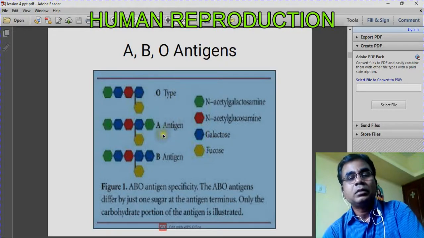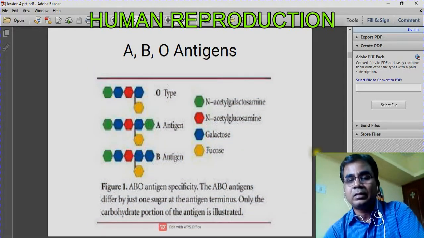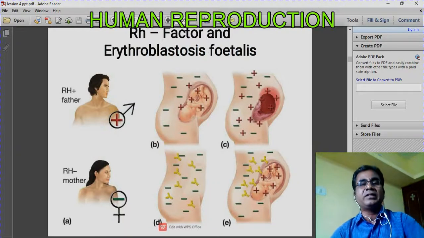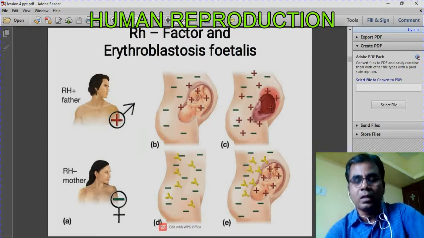So these are the differences between A antigen and B antigen. In A antigen, N-acetyl galactosamine is added. In B antigen, galactose is added. So this is the difference between the A antigen and the B antigen. Based on the presence or absence of these antigens, you classify the blood group.